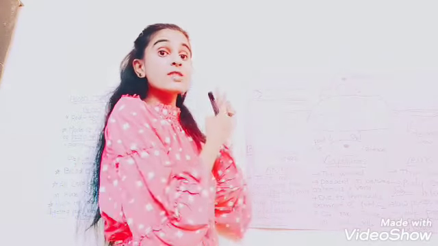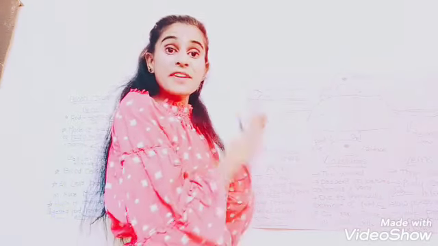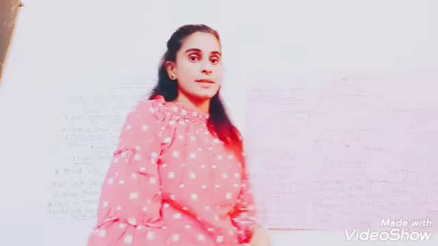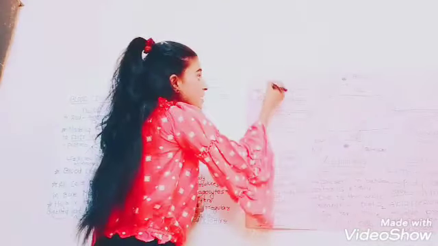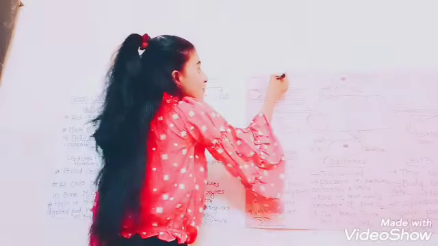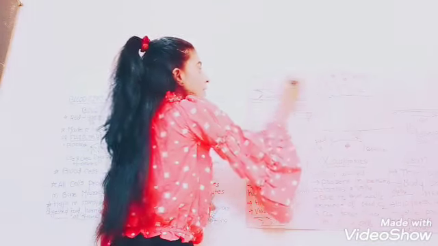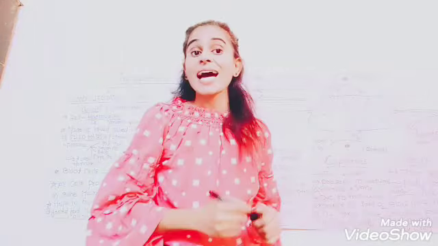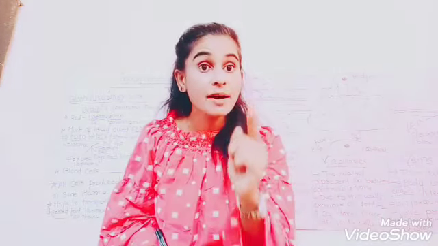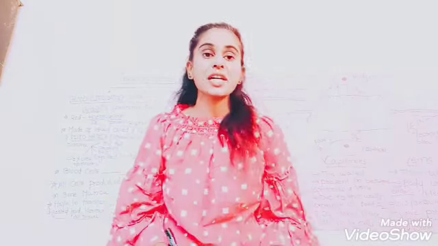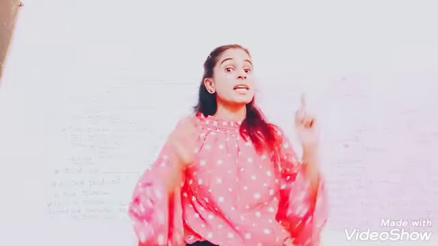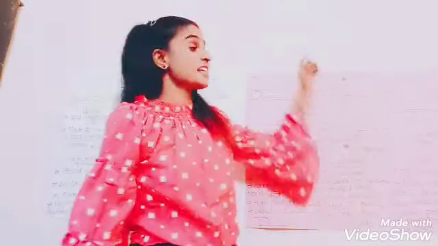Yes, these valves prevent the backward flow of the blood. Valves are absent in arteries because blood comes with heavy pressure. Oxygenated blood comes with high pressure, whereas in veins, valves are present.